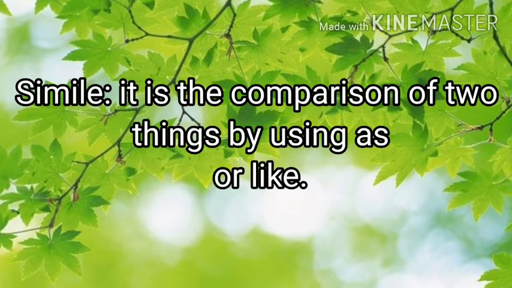In the poem My Mother at 66, the poet uses simile in 2 lines. One is, her face ashen like that of a corpse. And in another line, as a late winter's moon. As I told you, it is very easy to identify simile in a poem because simile means it is a comparison of two things by using as or like.